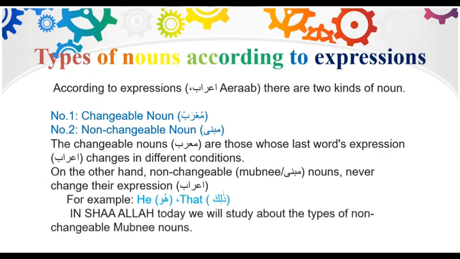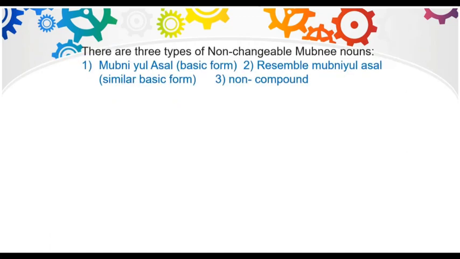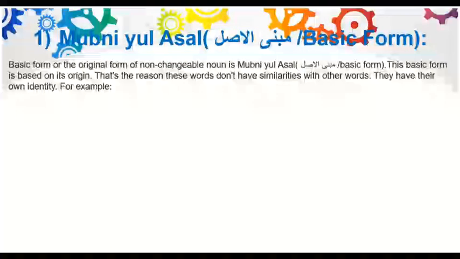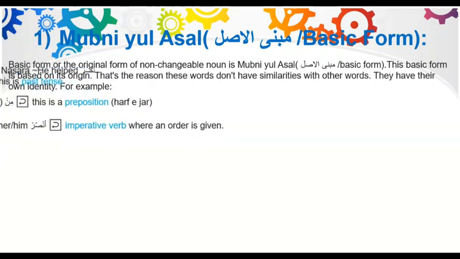Inshallah, today we will study about the types of non-changeable mabni nouns. There are three types of non-changeable mabni nouns. Number 1, mabniul asl, the basic form, number 2, resemble mabniul asl, the similar basic form, and number 3, the non-compound mabniul asl. Basic form or the original form of non-changeable noun is mabniul asl. This basic form is based on its origin. That's the reason these words don't have similarities with other words. They have their own identity.